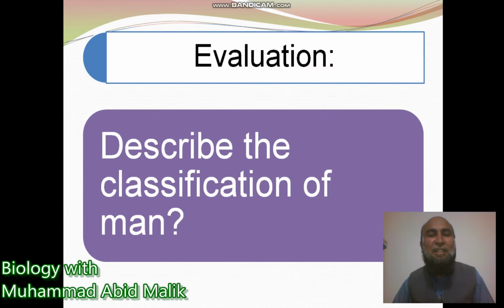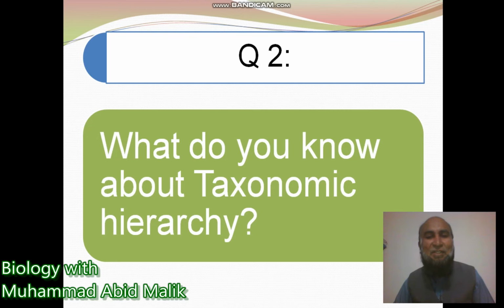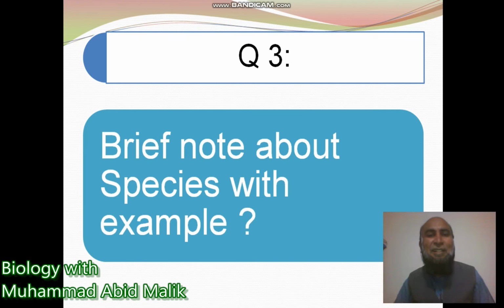In the end, we see the evaluation, that is our last portion. Describe the classification of man. If you grasp it, then put it in the comments. Second question: what do you know about the taxonomic hierarchy? If you grasp the information, then please put it in the comments. Thirdly, you have to write a brief note defining species with an example. That is the third question. Just put it in the comments if you grasp it.